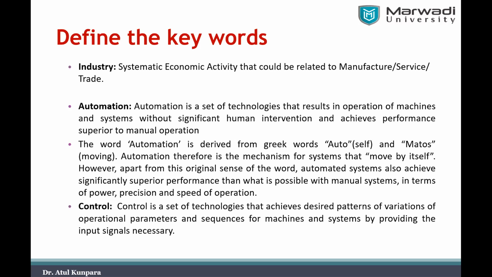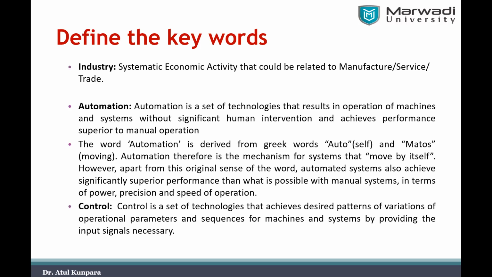Either to control the temperature, or the position of the door, or the position of the object, or to control the pressure or any other parameters. So this control system is basically a set of technology which is going to be used to achieve desired patterns of variation. Desired patterns of variation means it includes everything. Here we are not specifying some particular parameter only. It is applied to every parameter of industrial control, right?